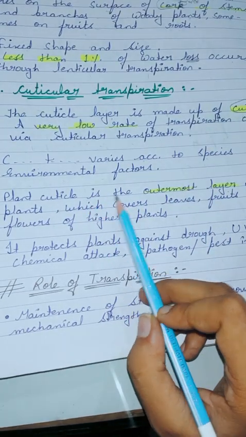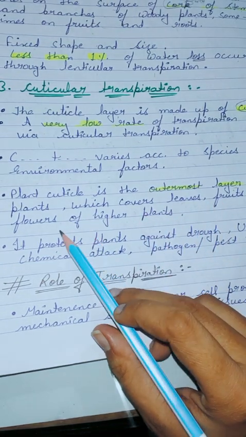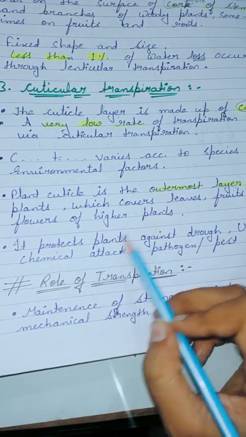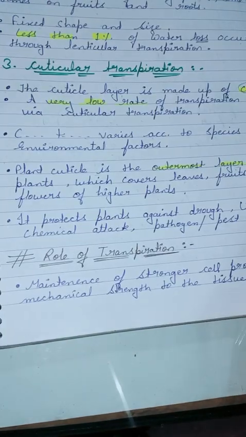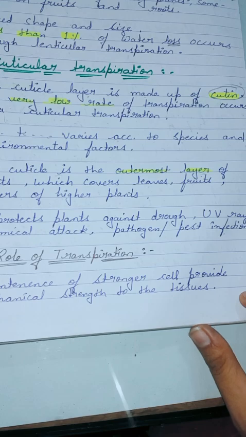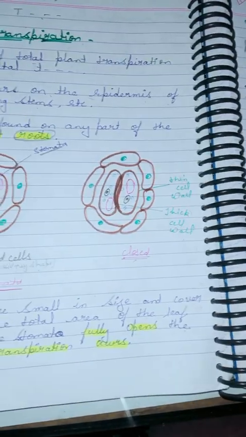Next, the plant cuticle is the outermost layer of the plant which covers leaves, fruits, and flowers of higher plants. It protects plants against drought, UV rays, chemical attack, and pathogen and pest infection. This is all about the types of transpiration. So we will discuss in this video.